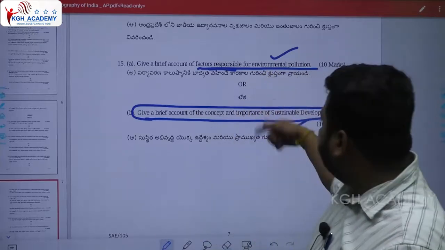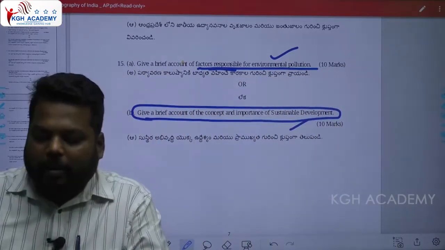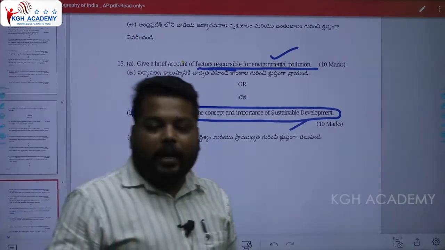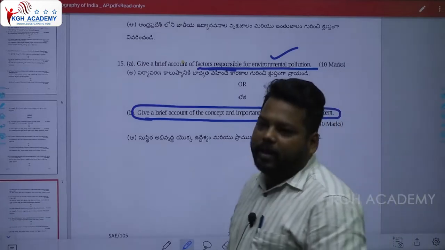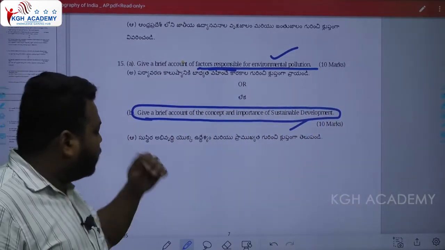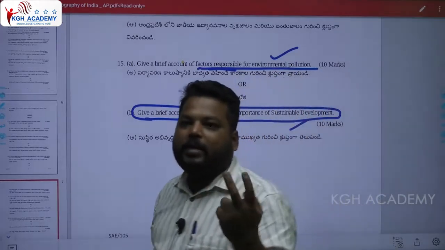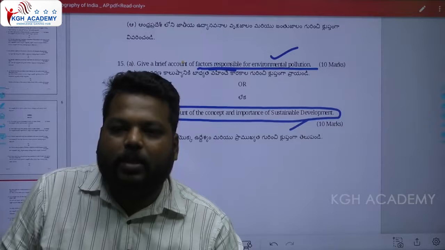Between these two, according to me, we can write the environmental pollution answer better, because we have read it n number of times. Writing that particular aspect is very important. Done. Try to remember these things. So we have finished our second step. The first step was to understand the syllabus.